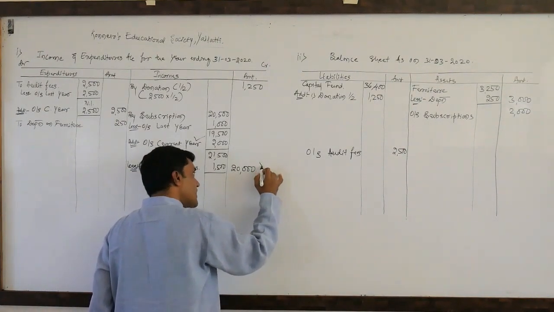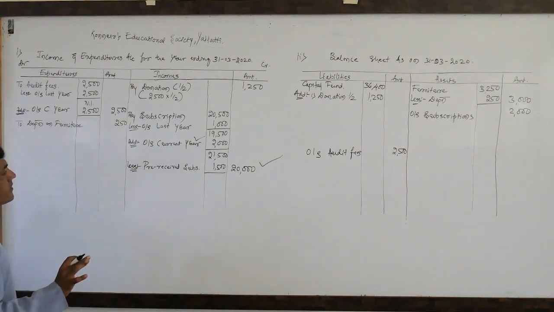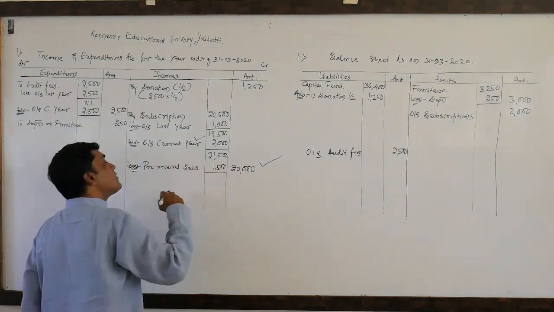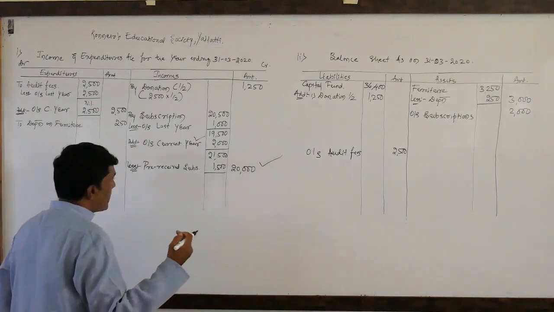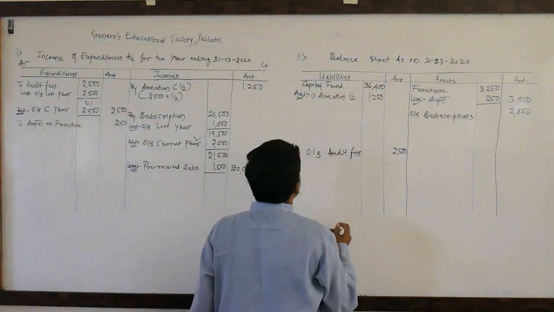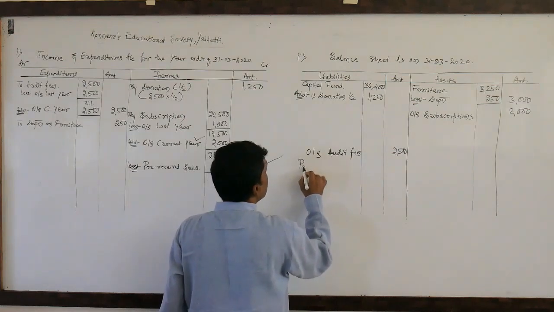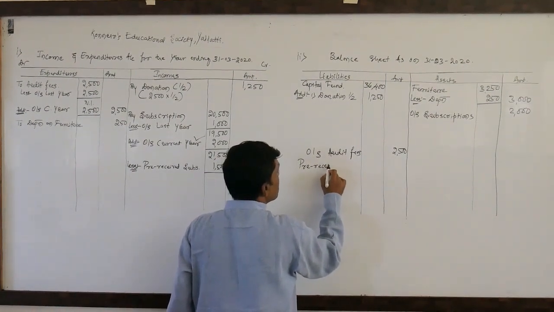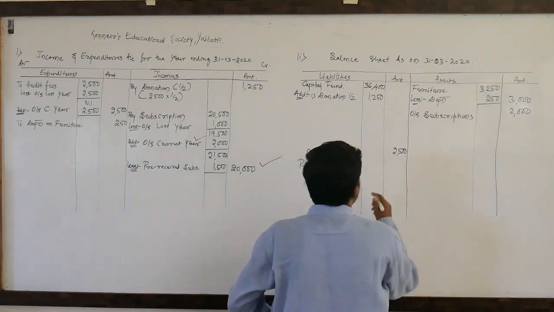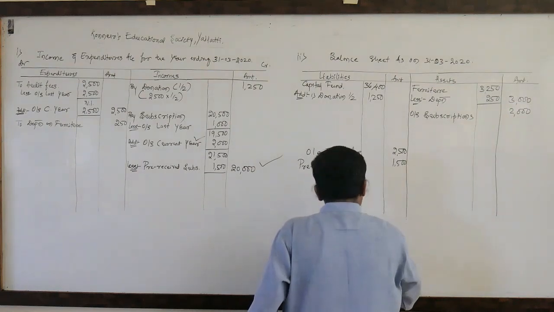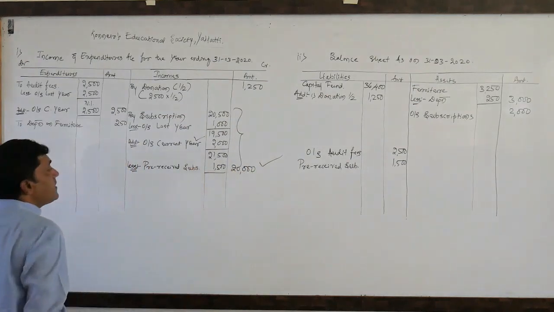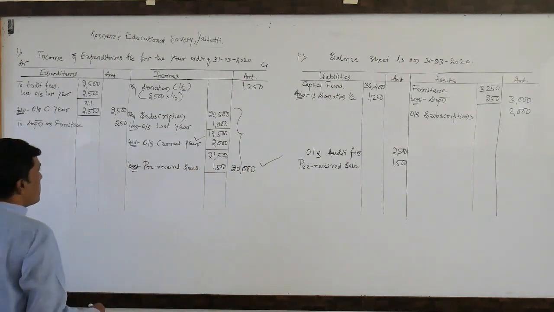Received subscription of 20,000 is entirely related to the current year. I'll dictate once again. This pre-received subscription is related to the next year. So we have received it as an advance. This is not our income, this is next year's income. That is the reason we need to write it on the liability side. So pre-received subscription, the amount is 1,500. This part is very important. You need to concentrate while solving this problem.